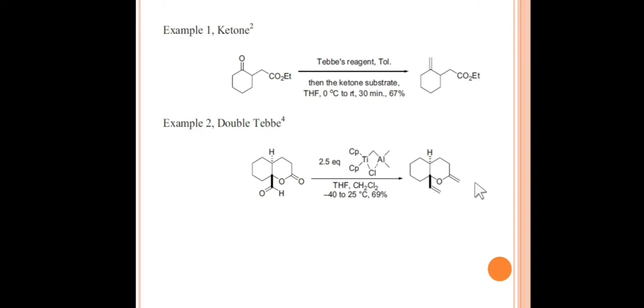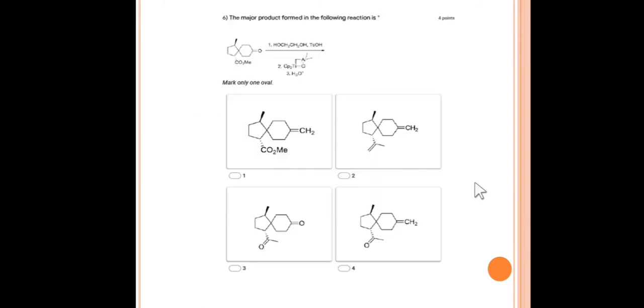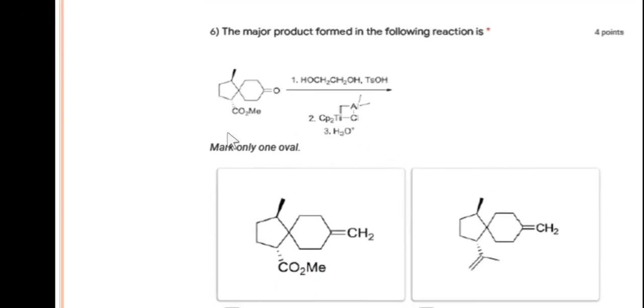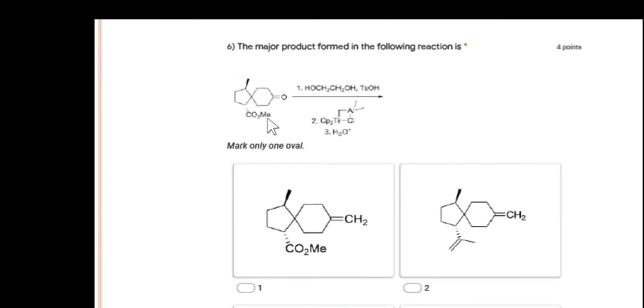So friends, this is the scope of Tebbe reagent, and in CSIR NET they ask similar kinds of questions on Tebbe reagent. This is a 4-mark question in the CSIR NET examination. So it involves protection, deprotection, as well as use of Tebbe reagent.